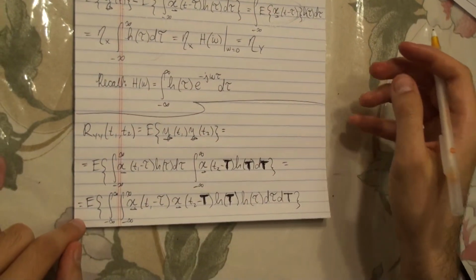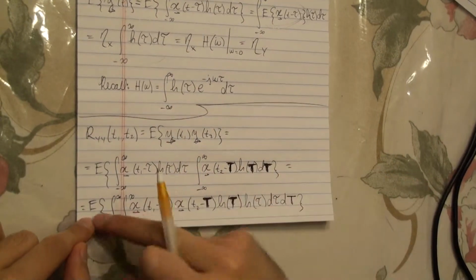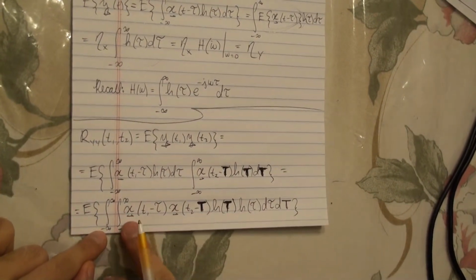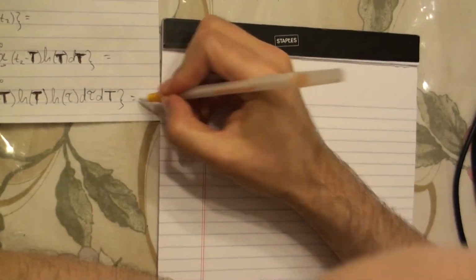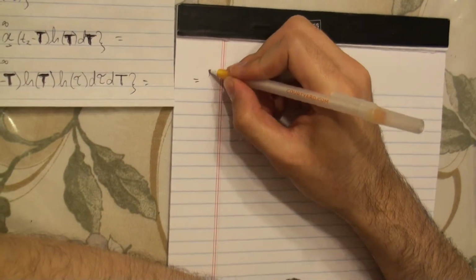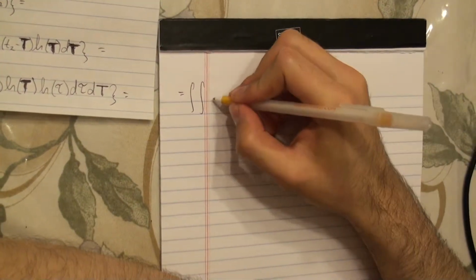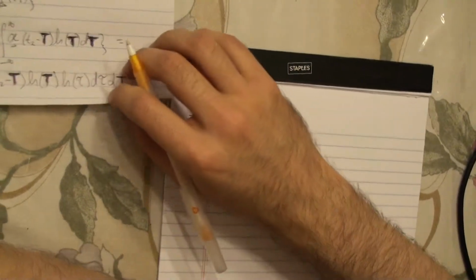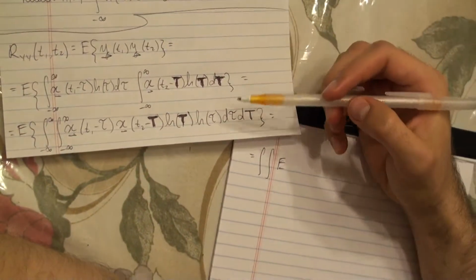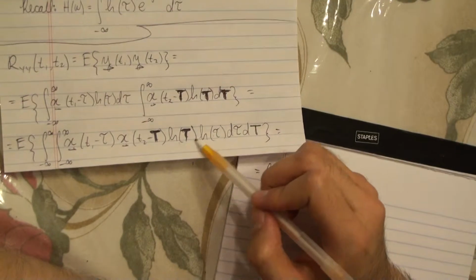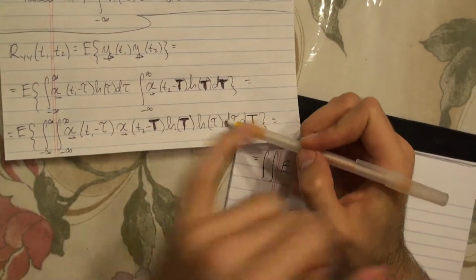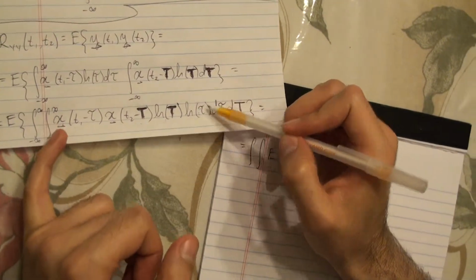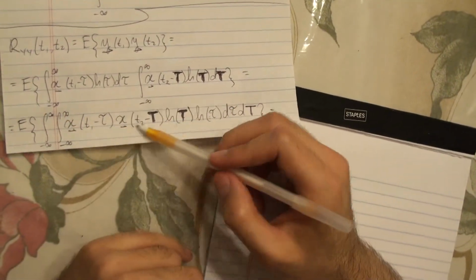Now we can interchange the order of integration and expected value. We have a double integral, and, as in the previous part, these h's are not random variables, but these are. So when we take the expected value, we only take it of these random variables.